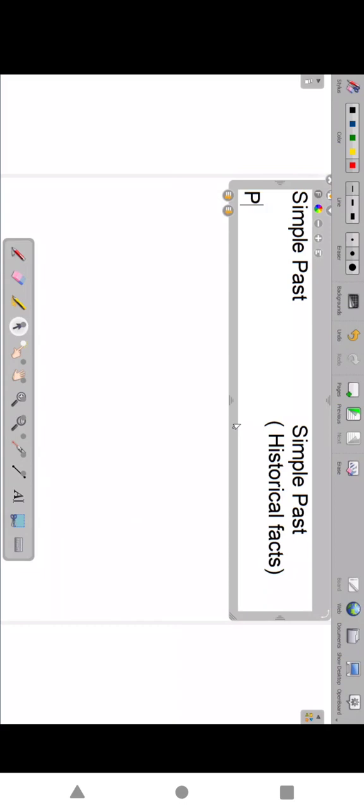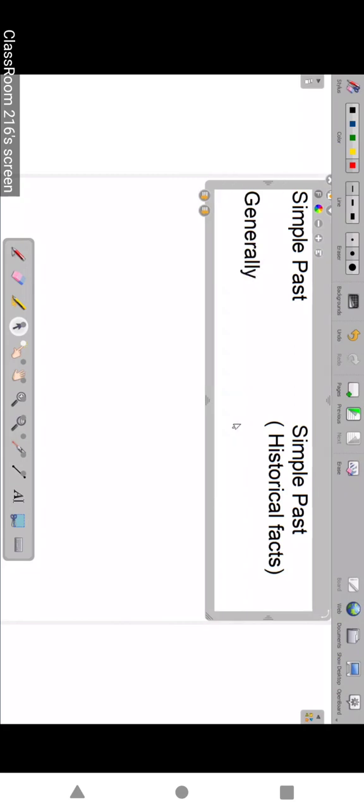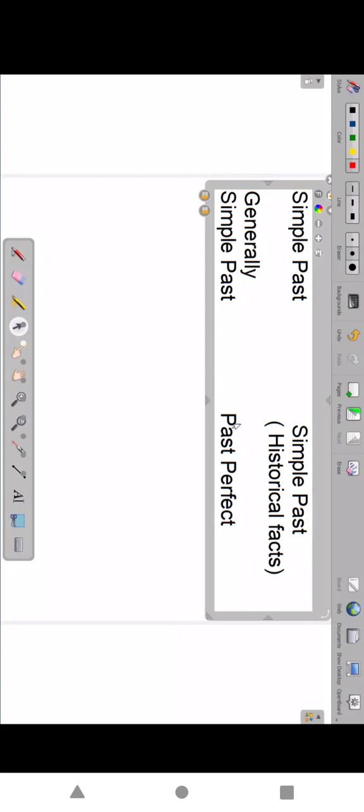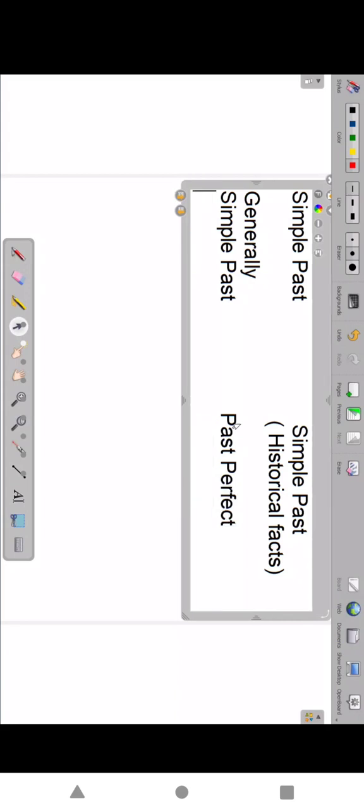So next, past continuous. Generally, what happens? Simple past changes to past perfect. Suppose Anita said, I went to Guntur yesterday. Then what is the answer? Anita said that she had gone to Guntur. Generally, she had gone, so past perfect. Suppose Padma said, I was watching TV.